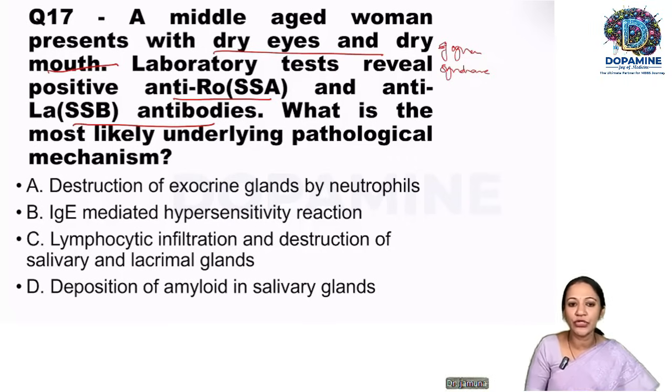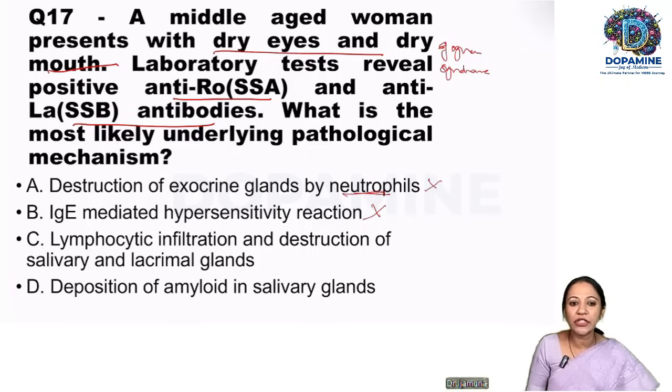So the question is not the diagnosis. We know the diagnosis. Now they are asking what is the underlying pathological mechanism in Sjogren syndrome. We are all aware Sjogren syndrome is an autoimmune disorder, so obviously this is not hypersensitivity. Hypersensitivity is on one extreme, autoimmunity on the other extreme. Destruction of exocrine glands by neutrophils? Neutrophils are acute inflammatory mediators, which will never be a part of autoimmunity. So this is ruled out.